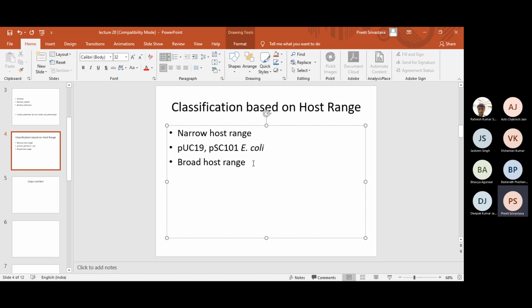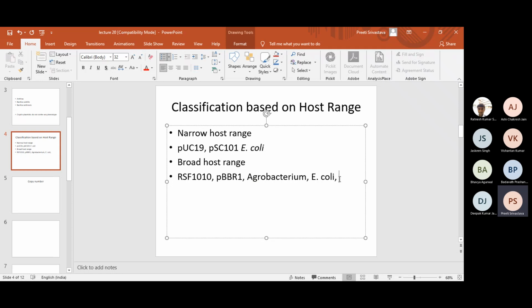Broad host range plasmids, on the other hand, are the ones which can replicate in a broad range of bacteria. For example, the plasmid RSF1010 or the plasmid T are really broad host range plasmids. They can replicate in, for example, Agrobacterium, E. coli, and certain gram positive bacteria.